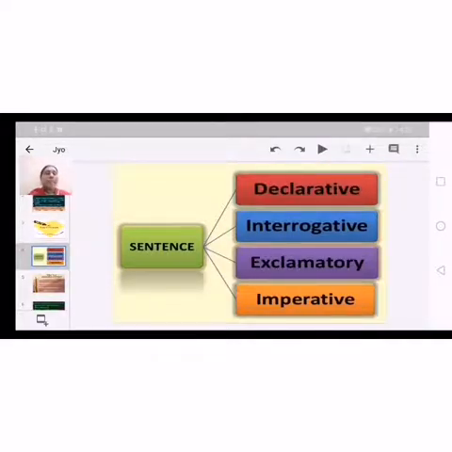And the second type, interrogative. Here also, with the title only we can get an idea. Interrogative means inquiring, questioning. So interrogative sentences mean asking about information or getting information.